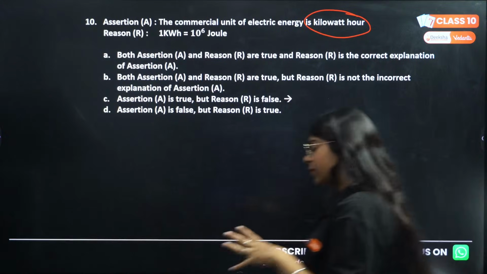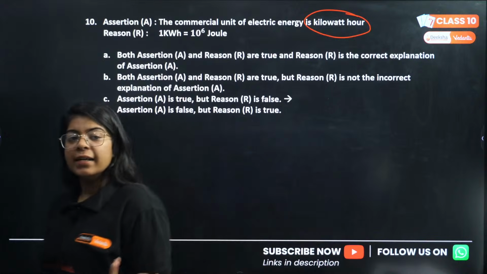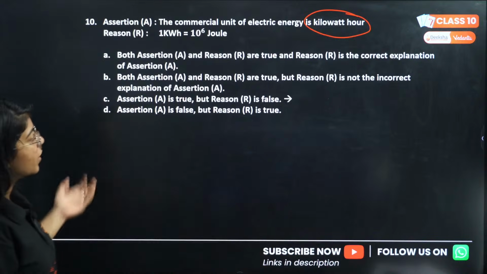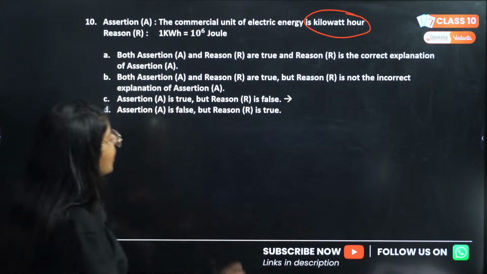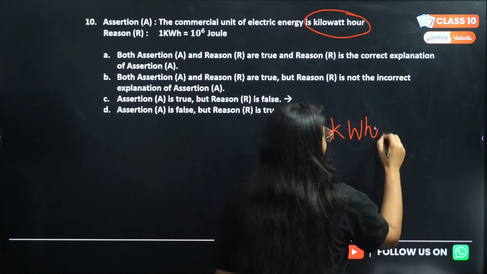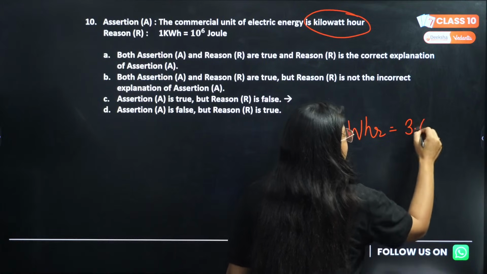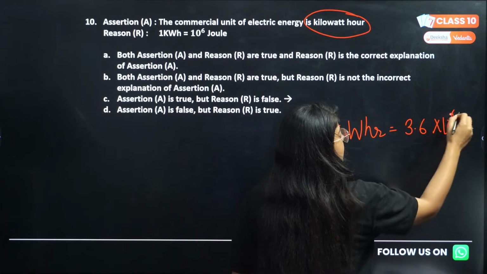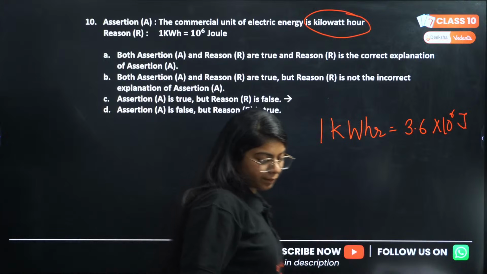Actually, let's see. The assertion is correct. For electric energy, the commercial unit is kilowatt hour. But 1 kilowatt hour is actually equal to 3.6 into 10 raised to power 6 joule. Isn't it?